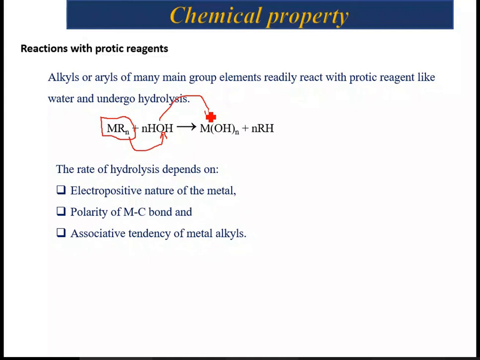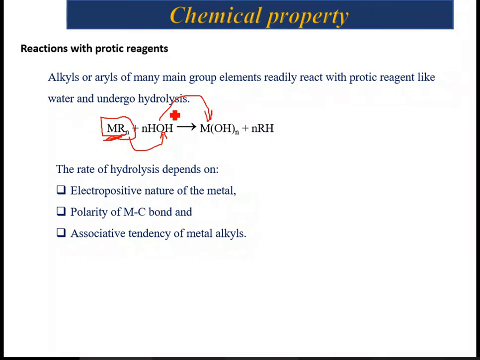So the hydrolysis reactions involve a nucleophilic attack by water and the presence of a vacant orbital on the metal center facilitates them, as they can attract the electron pair of the nucleophile.